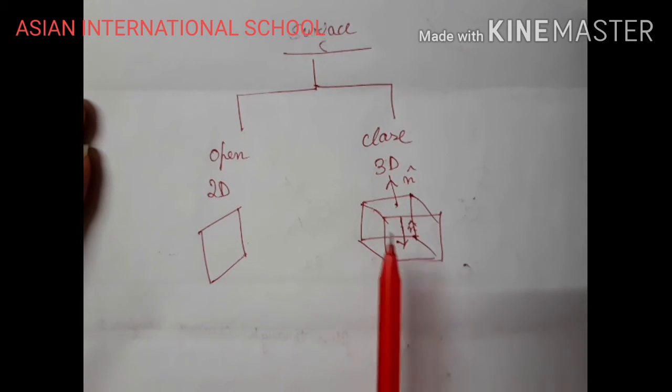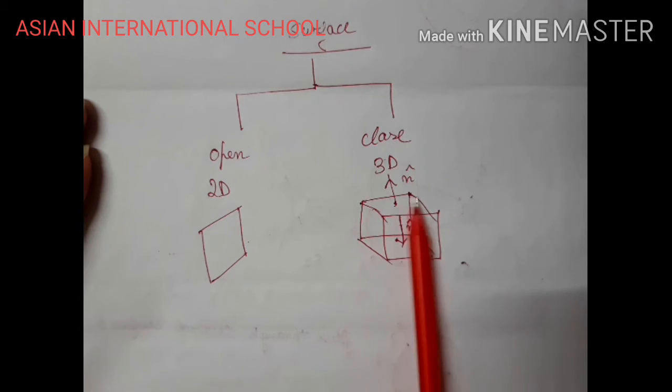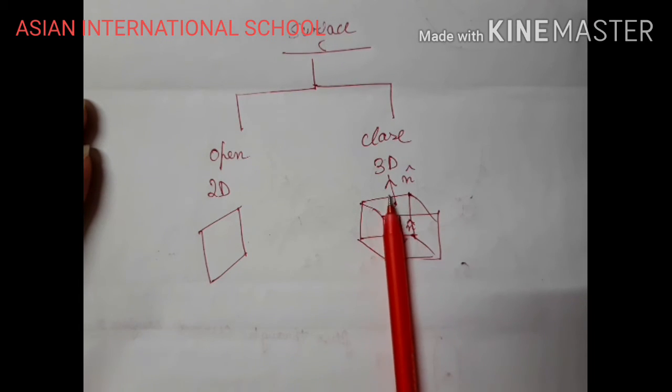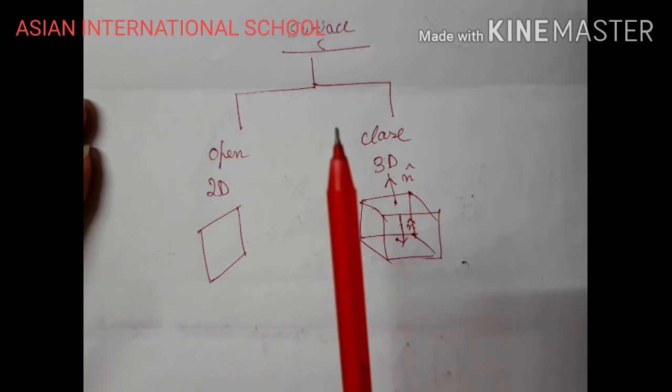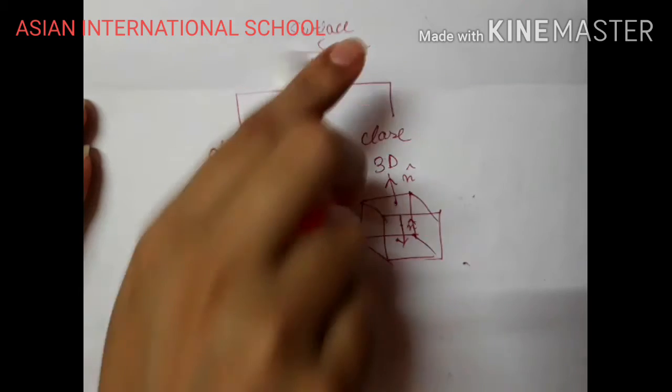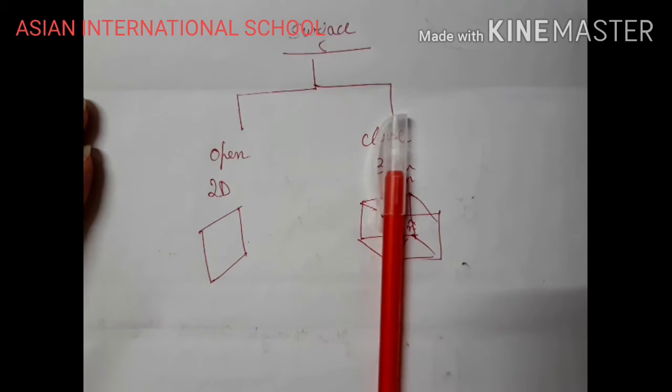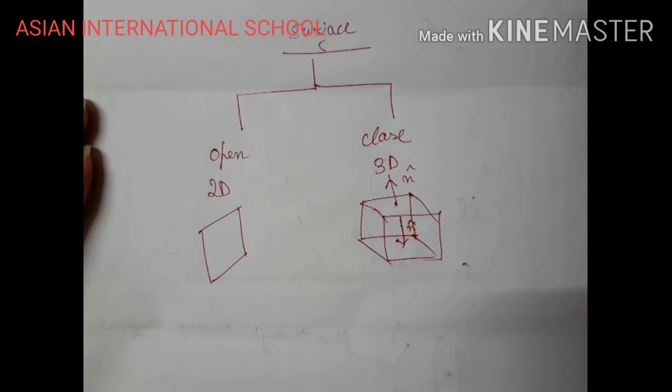For the topmost portion of the cube, one area vector is moving outside whereas the other is moving inside, right? So there are two directions of area vector because a closed surface divides the space into two parts, the inner surface and the outer surface.